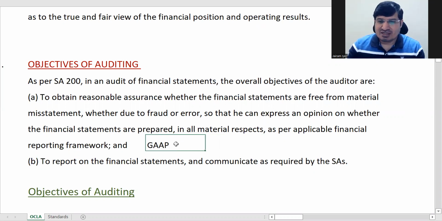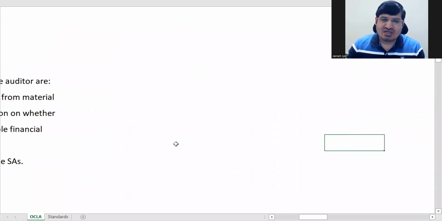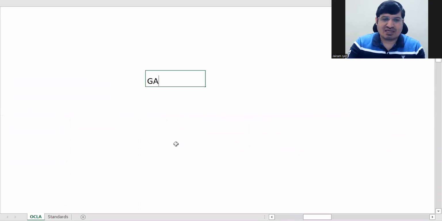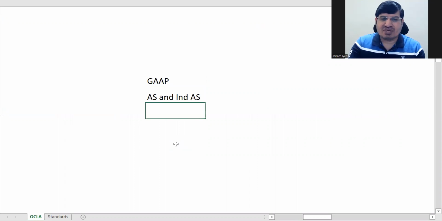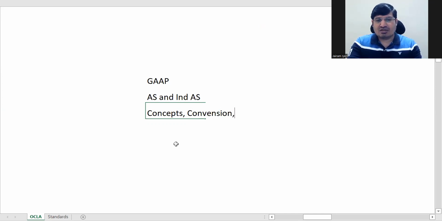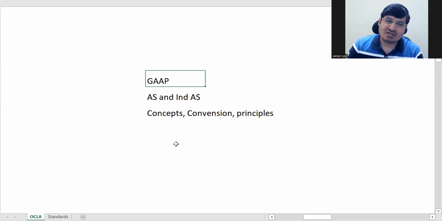So what all comes in GAAP? In GAAP all your AS comes. GAAP is, for a country, whatever is the set of accounting principles a country follows. So first what comes is your AS and IND AS, then your accounting concepts, conventions, principles, all these things will come.